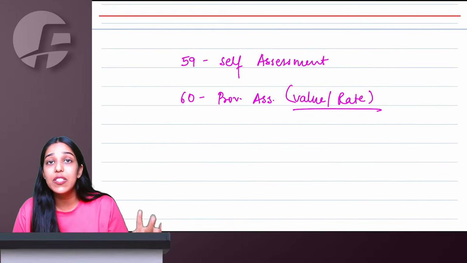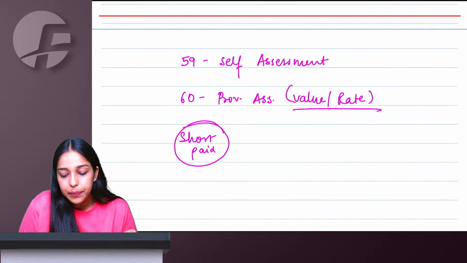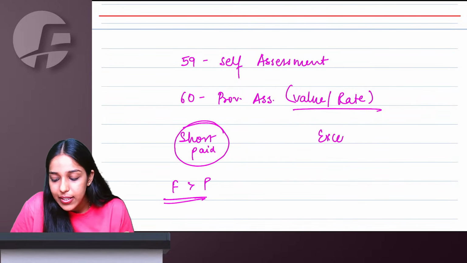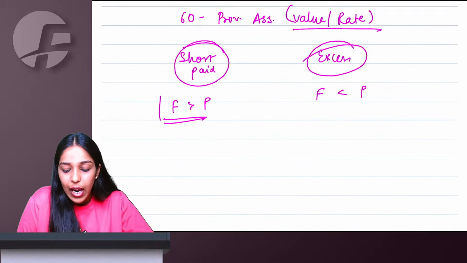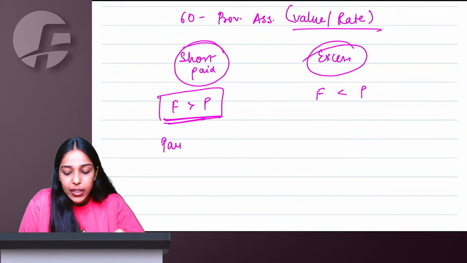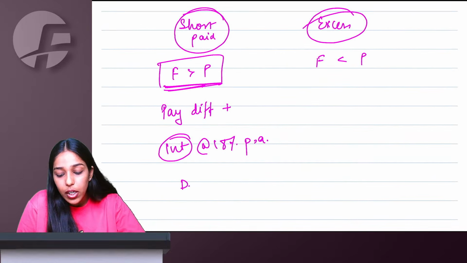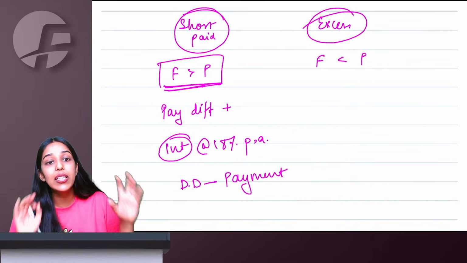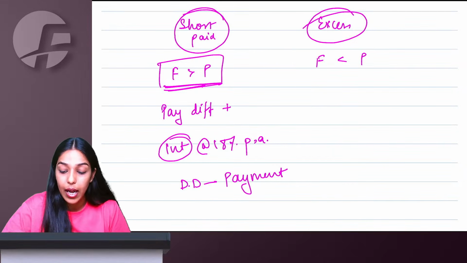And later when my assessment is finalized, there are two possibilities. Either I had short paid originally, meaning my final assessment amount is more than my provisional amount, or I had excess paid originally, meaning my final amount is less than provisional. So if I had short paid, then I will have to pay the differential amount, plus I will also have to pay interest at the rate of 18% per annum from the original due date of payment till the date of actual payment. For this entire period, I will pay interest at the rate of 18% per annum.